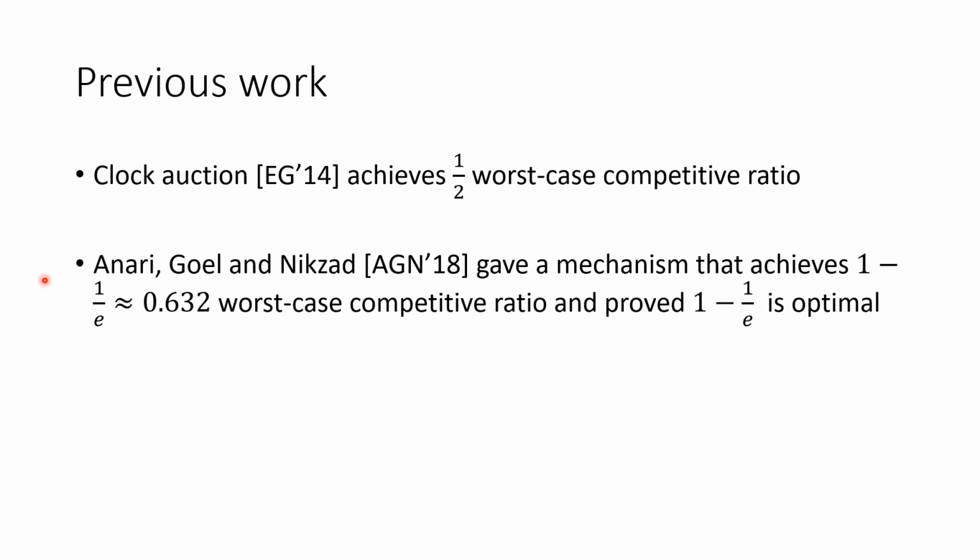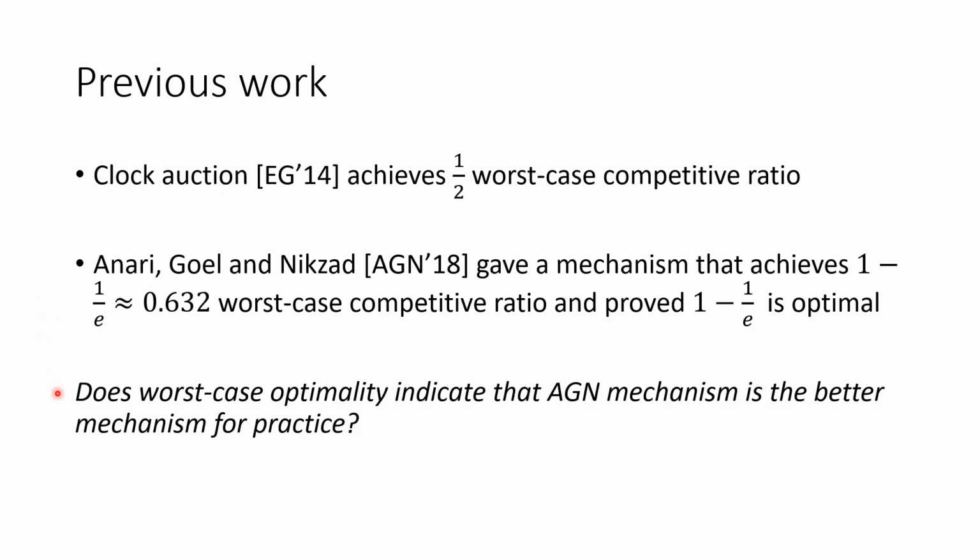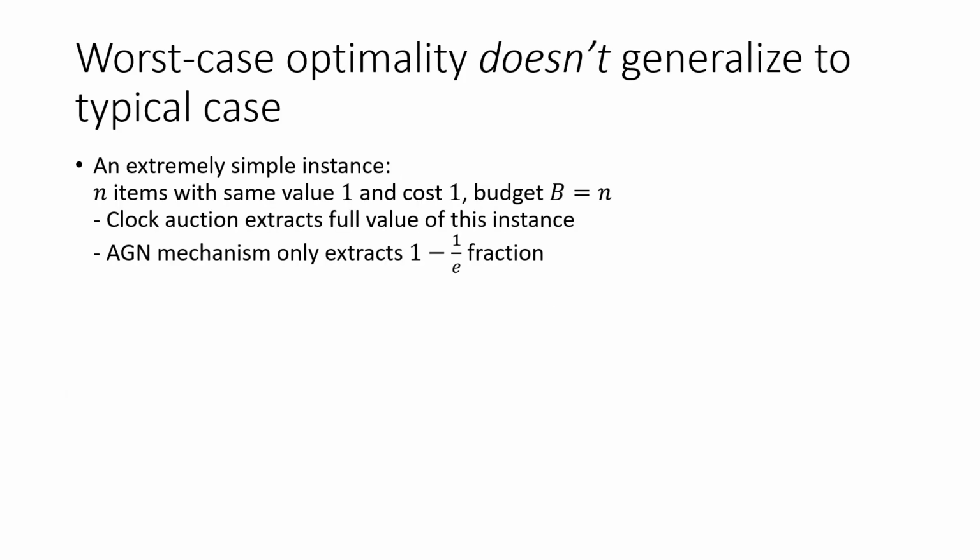This worst-case optimality result is very nice, but does worst-case optimality indicate that the AGN mechanism is a better mechanism for practice? Unfortunately, we find worst-case optimality doesn't generalize to the typical case. Consider the following extremely simple instance. There are n items. They all have the same value 1 and the same cost 1. The buyer's budget B is equal to n.